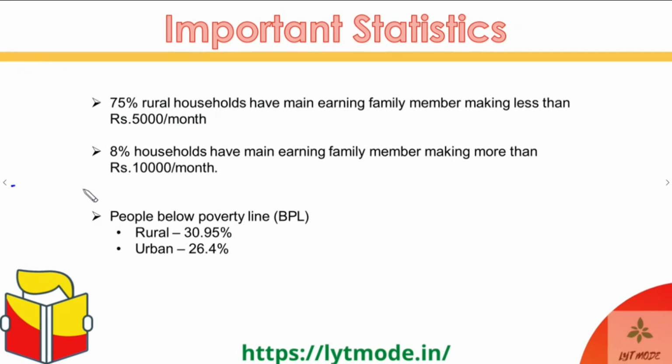So now moving ahead, the important statistics, some more things that we still have to discuss. The first over here is that 75% of the rural households have the main earning member of the family making less than 5,000 per month. So the family overall might be earning higher than 5,000, but the main earning member or the member who's earning the highest amount in the family is not even earning 5,000 per month, which is an extremely low level of income. 75% of the rural households fall under this category. This is again very unfortunate.